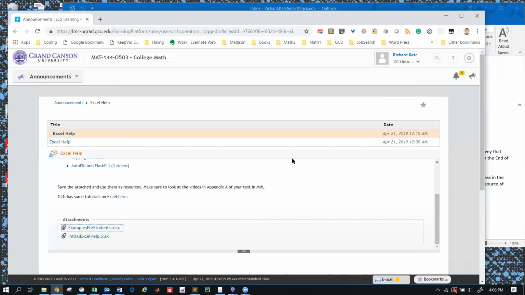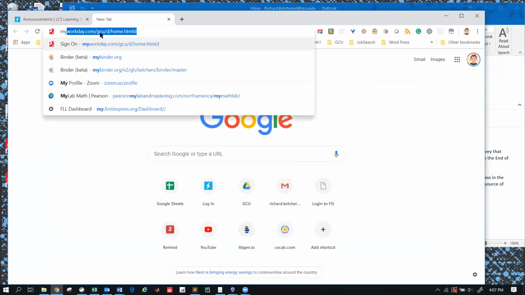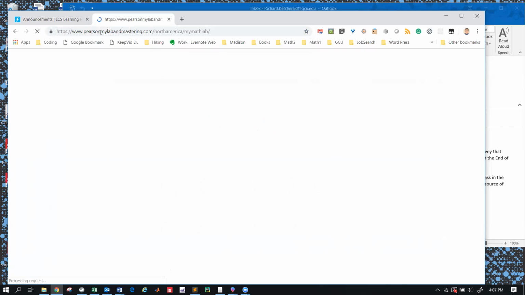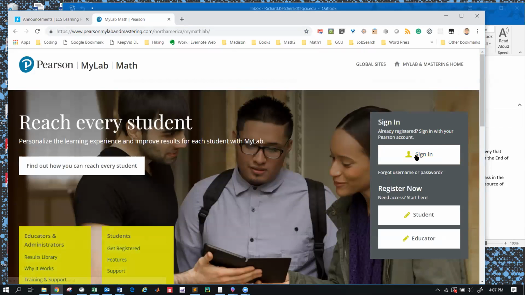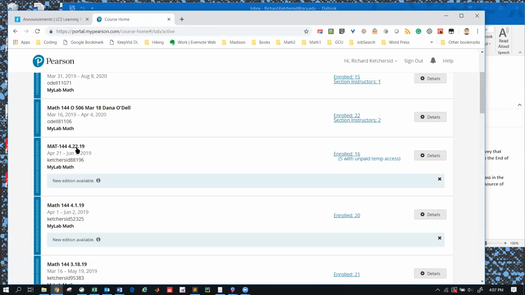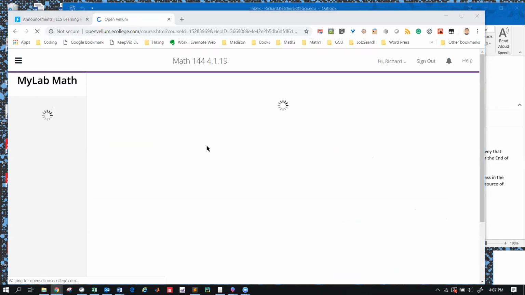Okay, let me go over to MyMathLab real quick. The course has sort of two parts. It's got a MyMathLab part and it's got a part that's Excel. And the MyMathLab part is where you do your main homework and where you do your reading and stuff like that. Okay, so once you get an account, you'll sign in, you'll do something like this. You will have just one course, and so it'll probably just take you right there. I've got lots and lots of courses. But you'll see something similar to this.